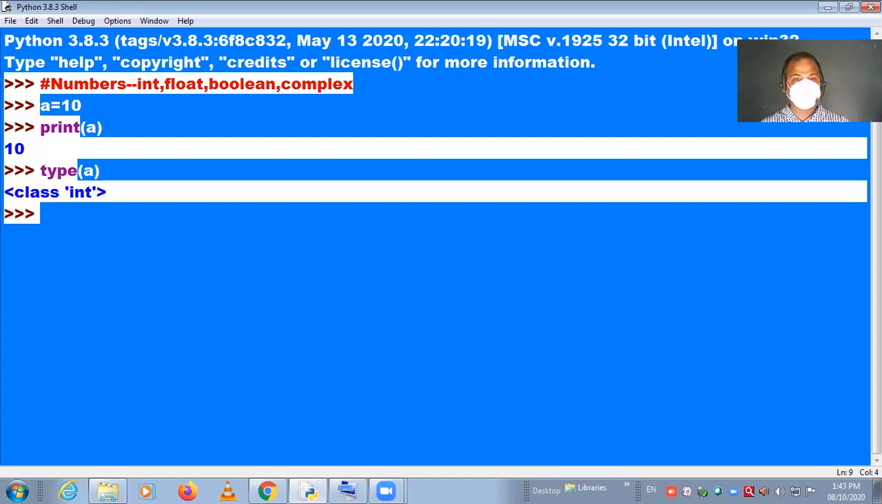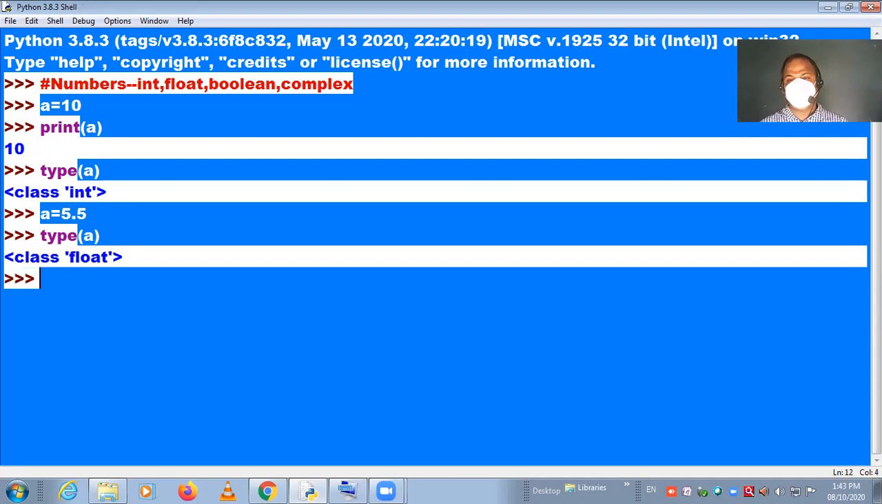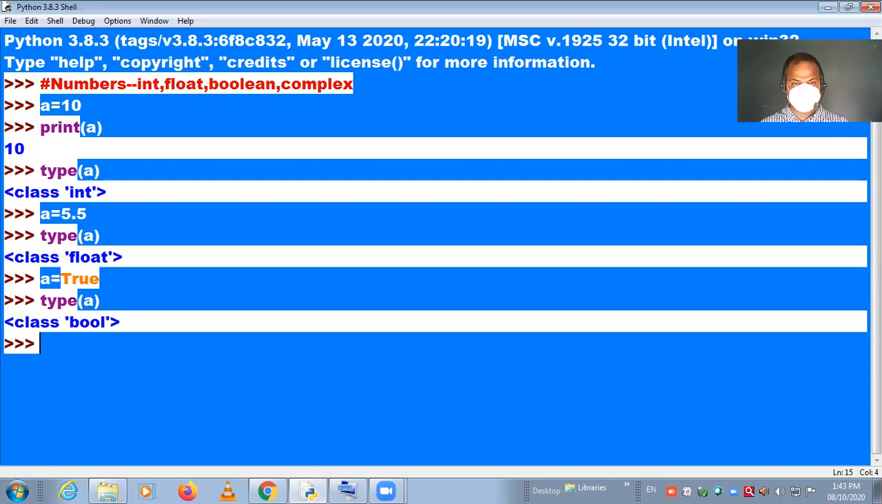Now coming to float, a equals 5.5. Again we use type a. It is now referring to a float value. Suppose a equals True. What type of data type is this a referring to? As I told you, a boolean value, either True or False. So here it is referring to the boolean value.